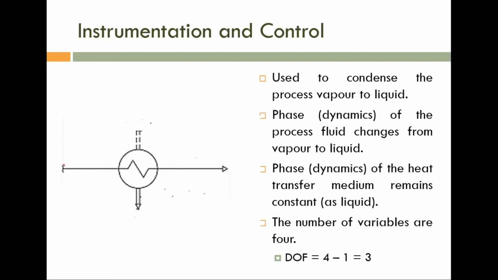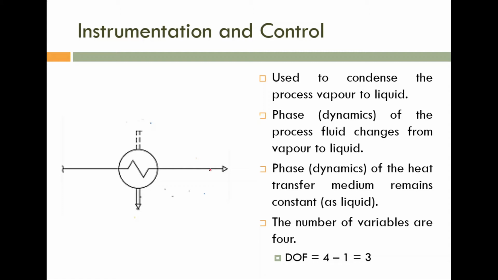So this is cooling liquid. On the process medium side, before the heat exchange, you can see broken two lines, so this is vapor. At the inlet side we have vapor, and at the output side we have continuous two lines, so this is liquid. Process vapor is converted to process liquid by using this cooling liquid.